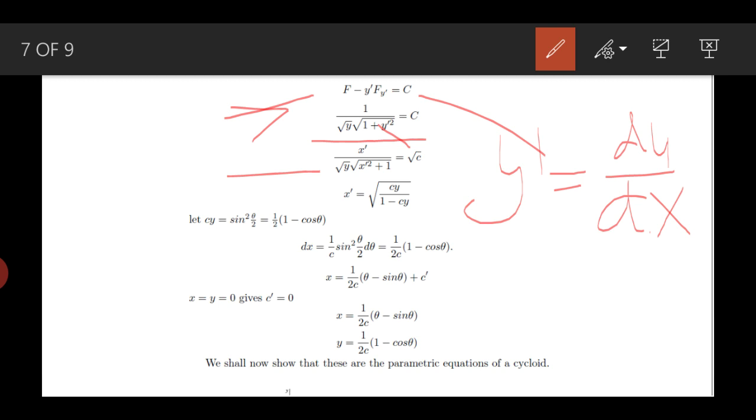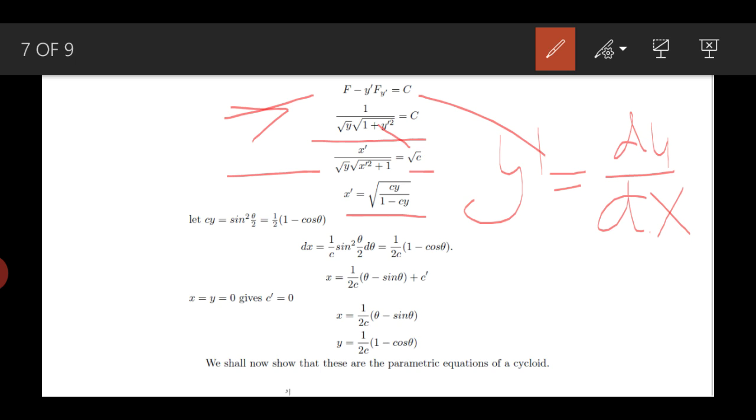When you do that, you get the following, and I write the constant capital C as under root c, because that does not matter, a constant is a constant. Solve this equation for x prime, you get x prime is equal to under root c into y divided by 1 minus cy. Now this is a simple integration.